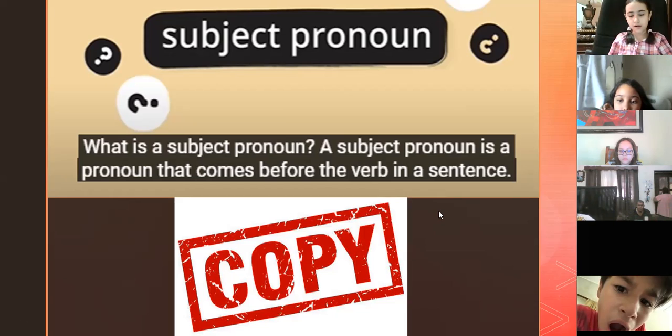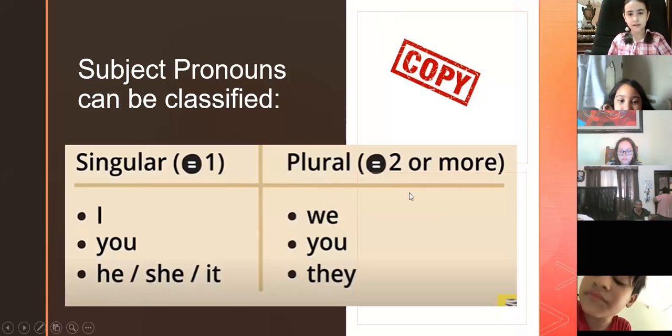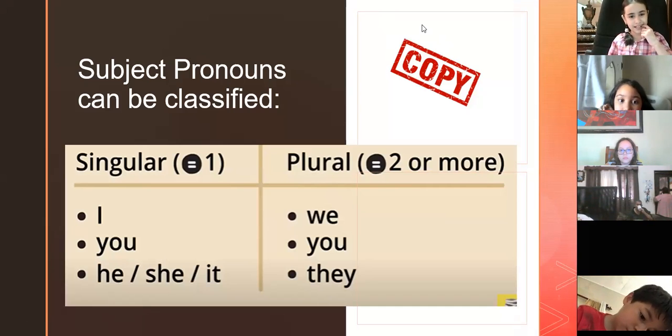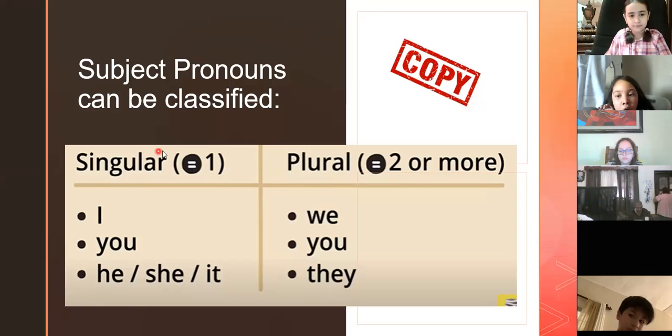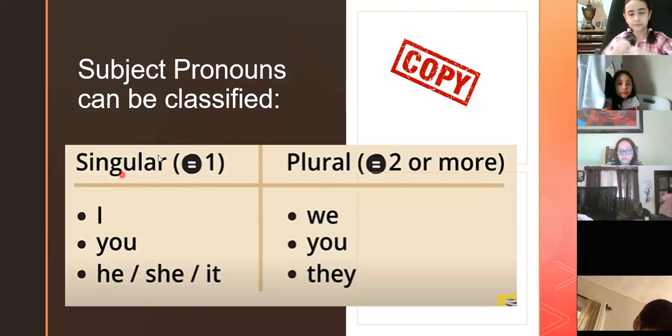Okay, let's go to the next slide. Let's copy now this one. The subject pronouns can be classified in singular and plural. Let's copy this. I'm going to give you 4 minutes to copy this.